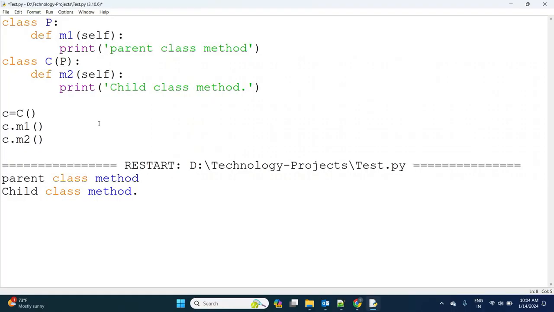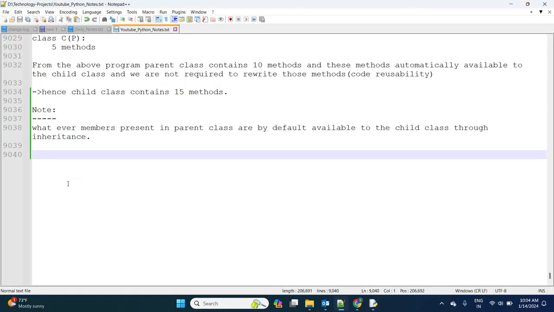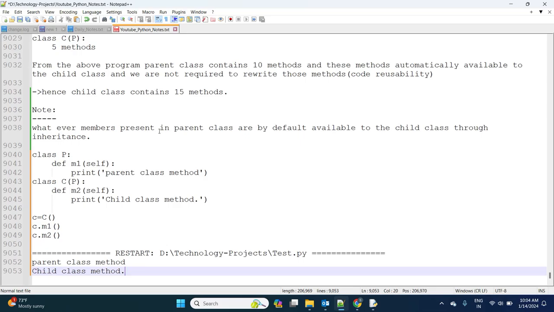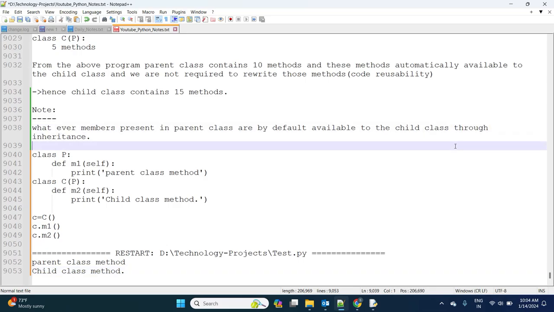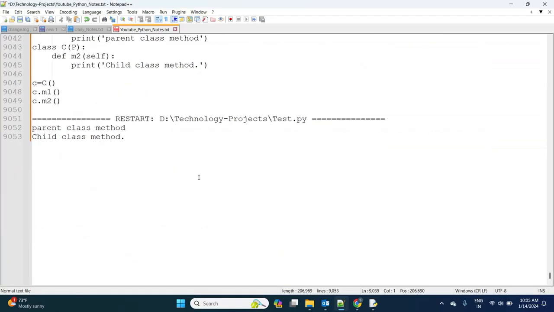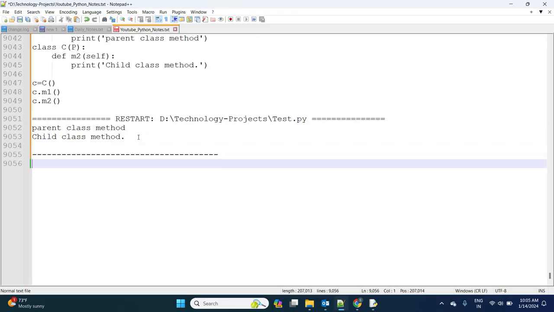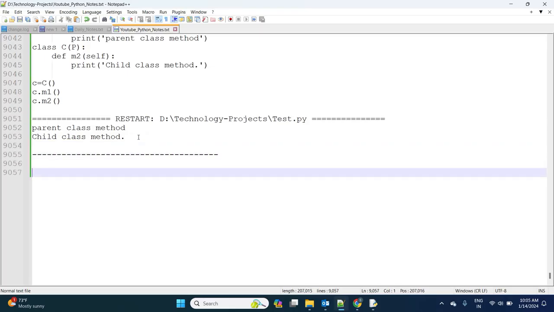Here I want to convey the point: whatever members are present in the parent class are by default available to the child class through the inheritance concept. Clear, right? Next, observe carefully.